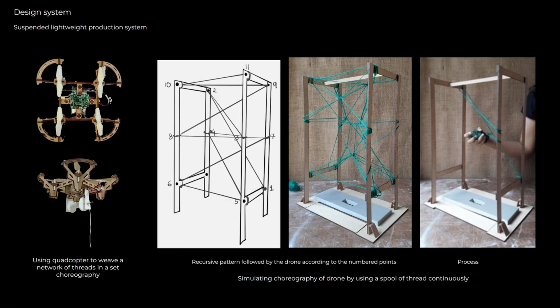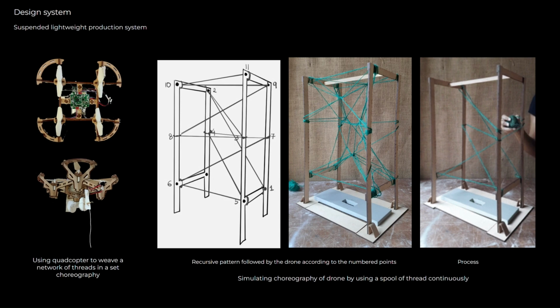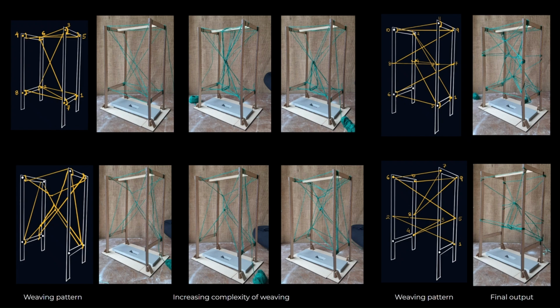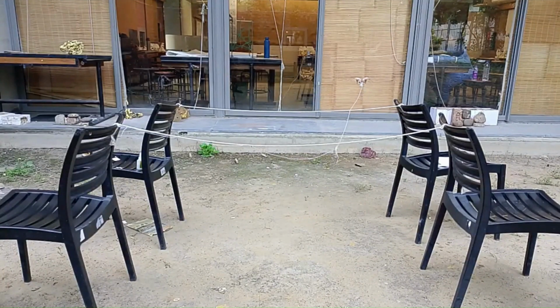Chapter 5. Way Forward. The design system of using drones to weave a network of ropes in a recursive choreography is used here. The experiment here shows how a drone would move throughout the numbered points. We have used only one hand to simulate the real-life situation. Increasing complexity of weaving pattern. To understand how a drone would carry rope, we experiment with a customized drone and attempted to move from one point to another.